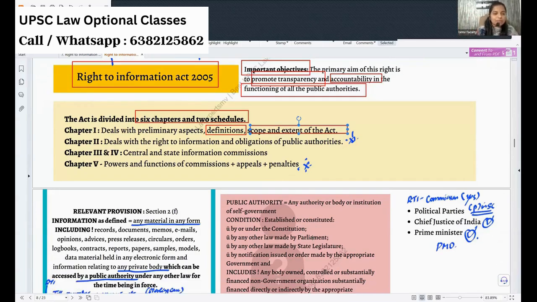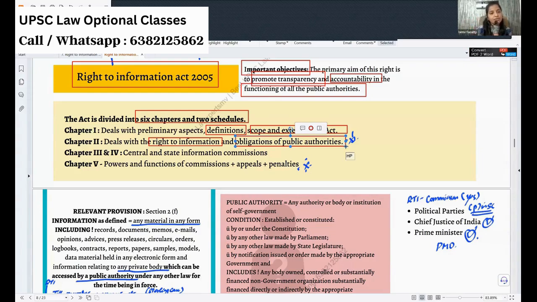Now, coming to the second chapter, it deals with the right to information. Yes, you have the right to information, but how do you get that? What is the procedure? That is given here, and the corresponding obligation of the public authorities to maintain the information. So this chapter 2 is very, very important. Certain definitions are important, and chapter 2 is very, very important.